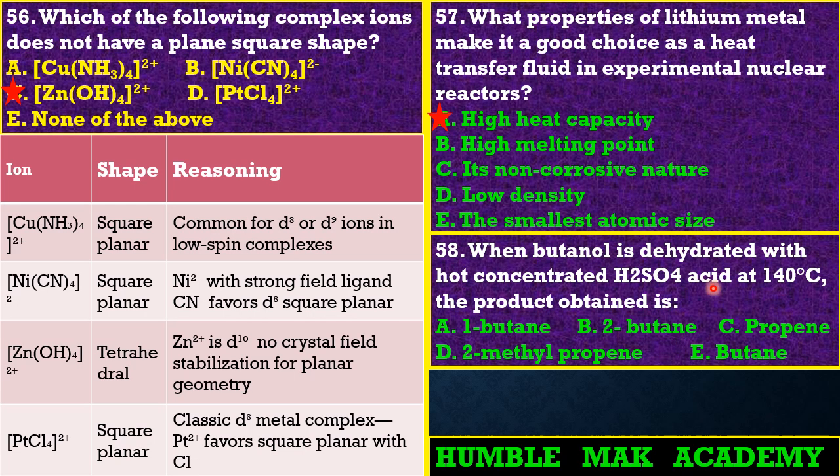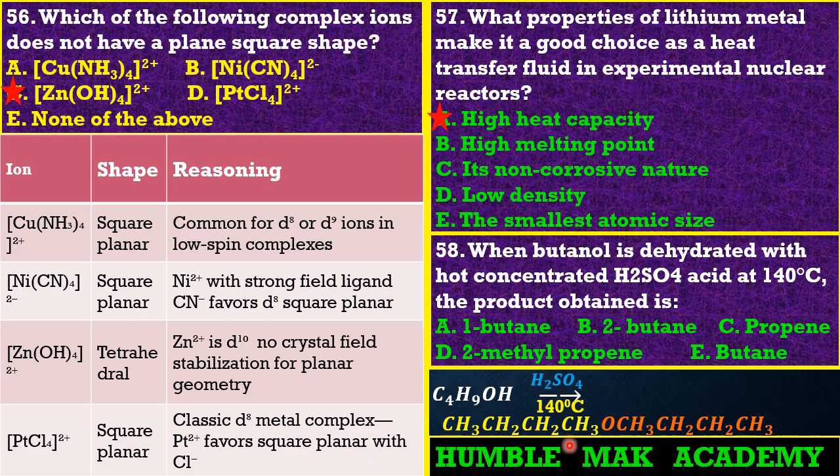So friends, let me show you what you are to do in such a case if it comes in any manner. When we have butanol being dehydrated in the presence of concentrated sulfuric acid as a reagent at a temperature of 140 degrees Celsius, what we are going to get, guys, is an ether. Okay, it has to be an ether. So it has to be dibutyl ether. Dibutyl ether, guys. So this has to be it.